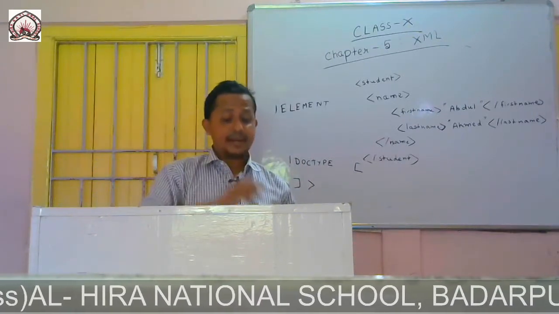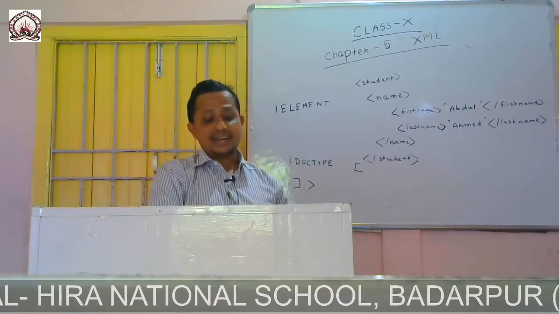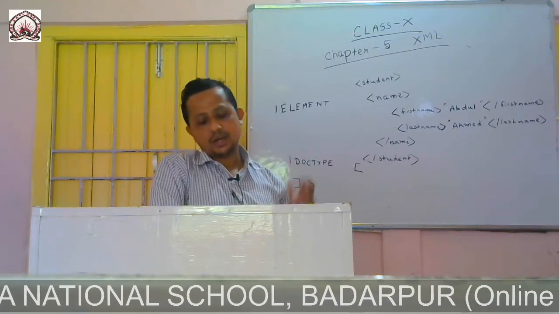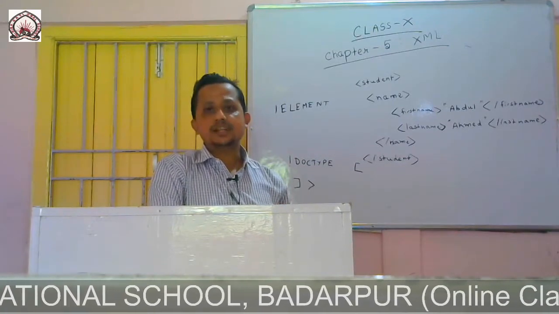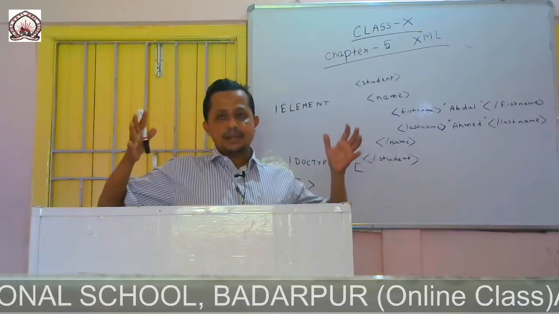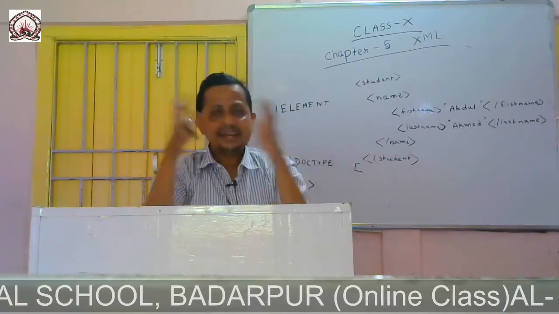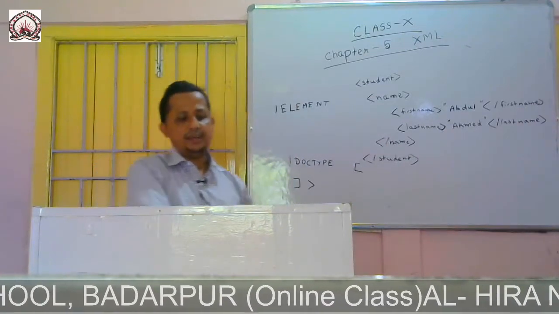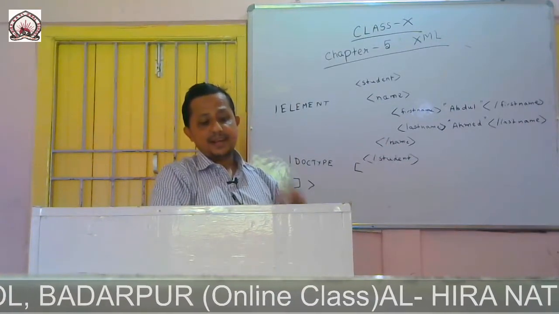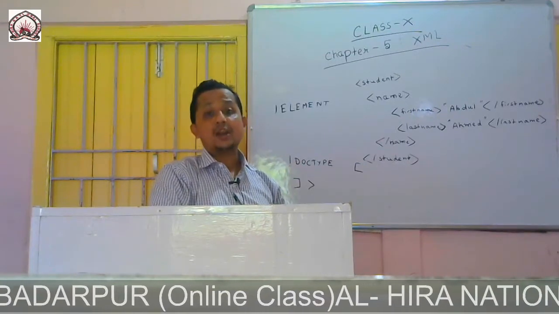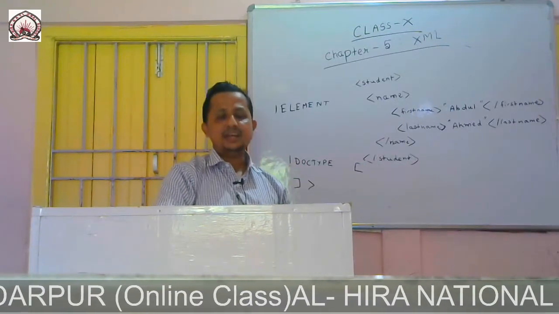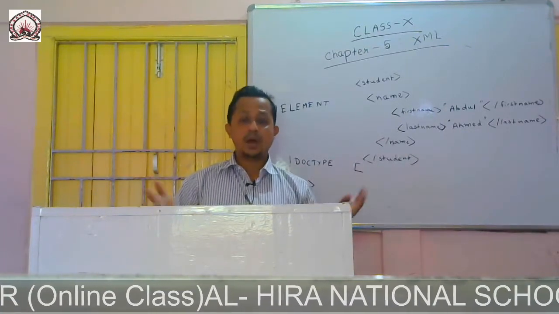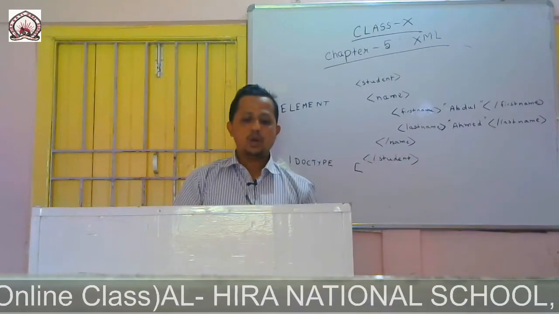Then we have mixed content. The mixed content can include a combination of character data and child elements. Then child elements. The child element describes a list of one or more children. The child elements declaration defines how many children are in the list, giving a list of one or more children.